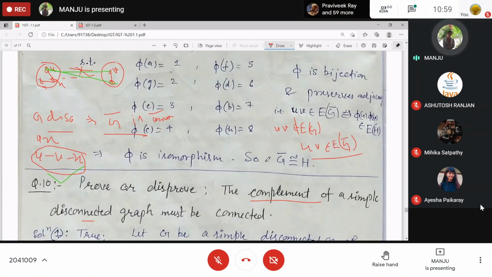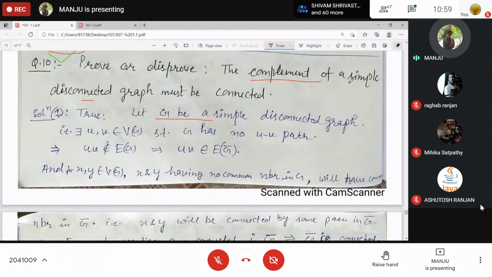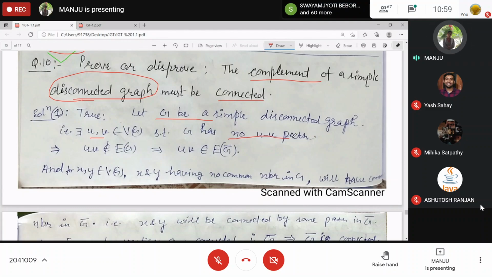In complement. So that's why every two vertices are connected in its complement. That's why we are done. Right? Obviously, it will be connected. That means we have taken the disconnected simple graph, and we will show that its complement is connected. Okay, so G is a simple disconnected graph. Means to say there are some vertices which do not have any path, which are not connected. Okay, no U to V path. If no U to V path, means to say no U to V edge. That's why the U to V edge is present in its complement. In G it is not present, so in its complement it will be present, right?